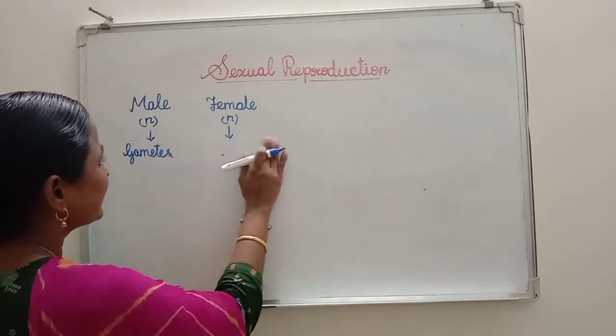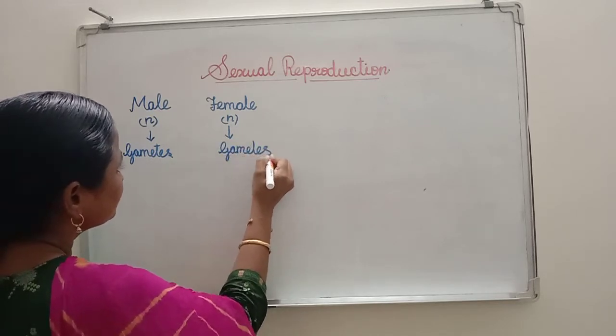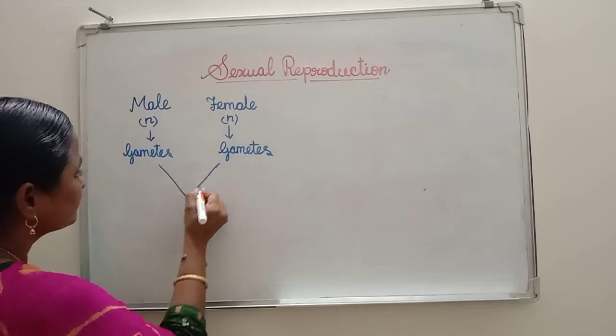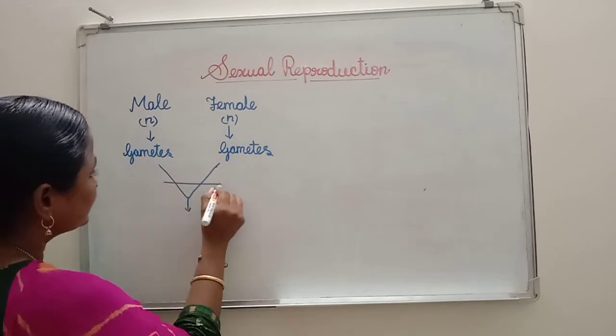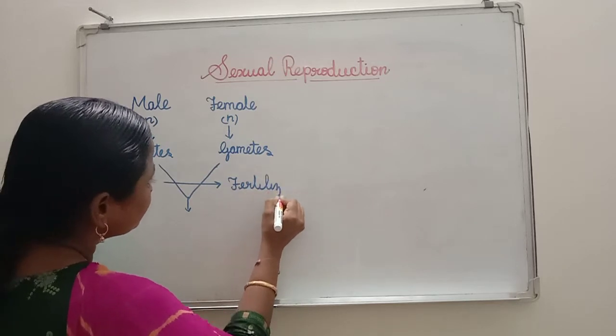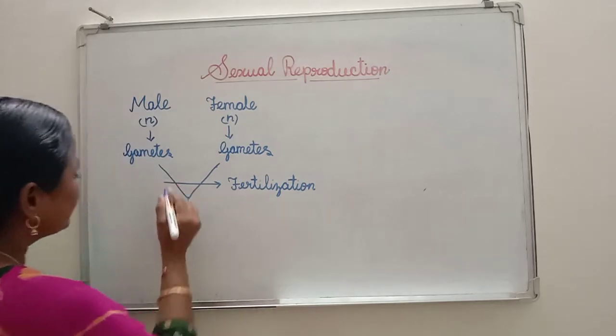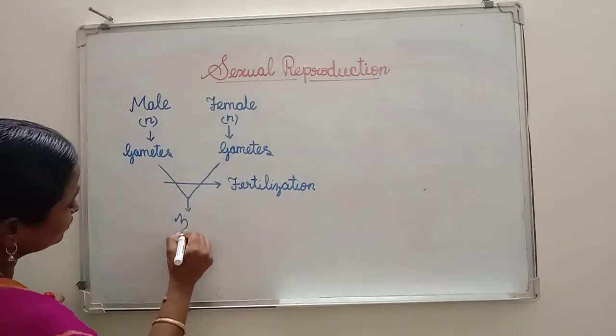Both these gametes fuse together by the process called fertilization, and produce the zygote.